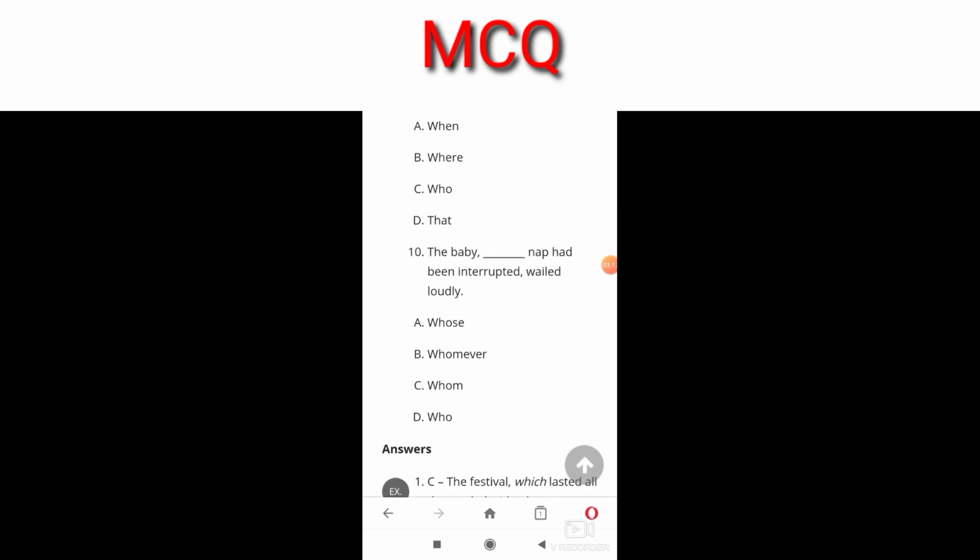The baby dash nap had been interrupted, wailed loudly, and the answer will be A, because here nap is associated with the noun of the sentence. So I hope you have understood the concept of relative pronouns, and as homework you will do all the exercises of this particular chapter.